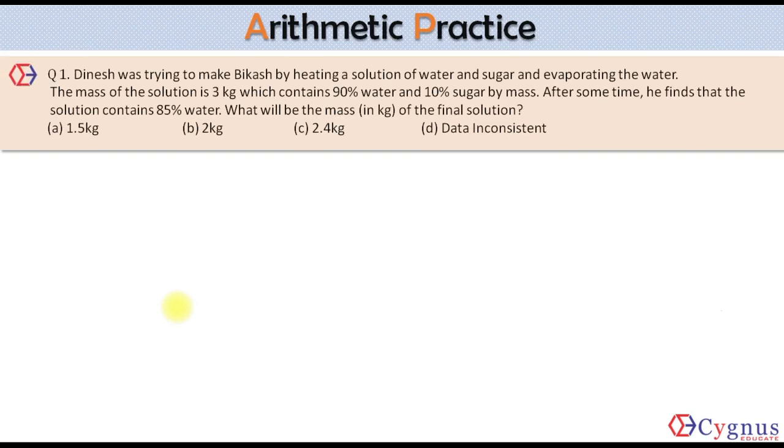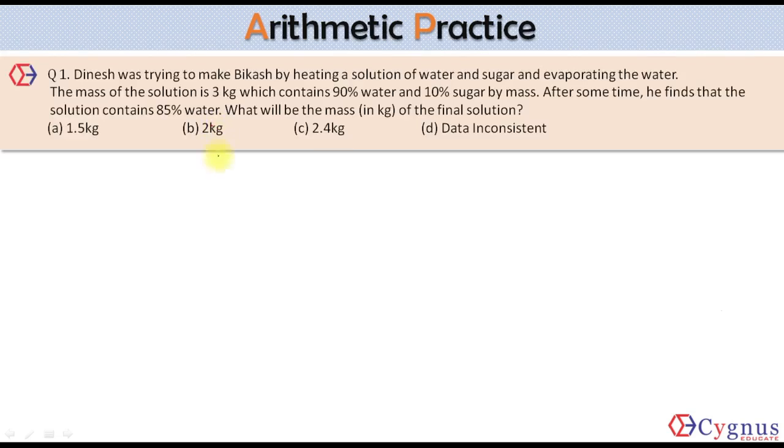Dinesh was trying to make Vikas by heating a solution of water and sugar and evaporating the water. The mass of the solution is 3 kg, which contains 90% water and 10% sugar by mass. After some time, he finds that the solution contains only 85% water. This should be just because of the evaporation process. What will be the mass of the final solution?